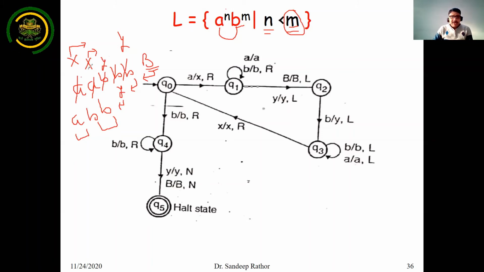And then directly you are finding X. So if you find X and Y here, that means A and B are equal. But here the case is that the number of B must be more than A. That means minimum one B will be there, more than one B. So how can we ensure that? Means B must be left there. So if B is there, directly after reading X, you are reading directly B.